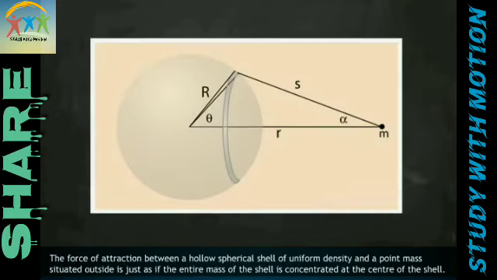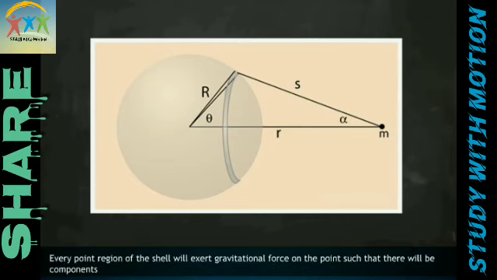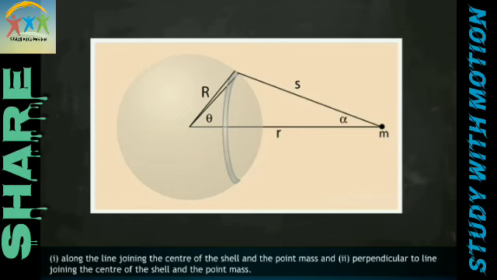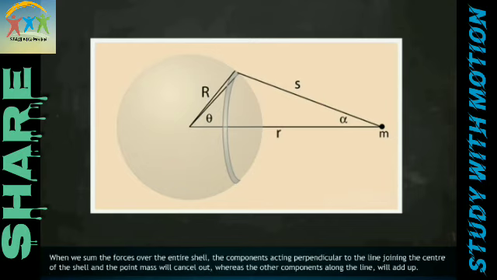The force of attraction between a hollow spherical shell of uniform density and a point mass situated outside is just as if the entire mass of the shell is concentrated at the center of the shell. Every point region of the shell will exert a gravitational force on the point mass such that there will be components along the line joining the center of the shell and the point mass, and perpendicular to the line joining the center of the shell and the point mass.